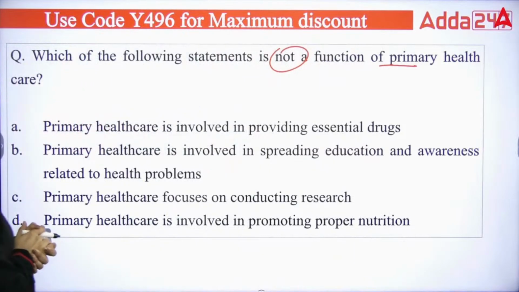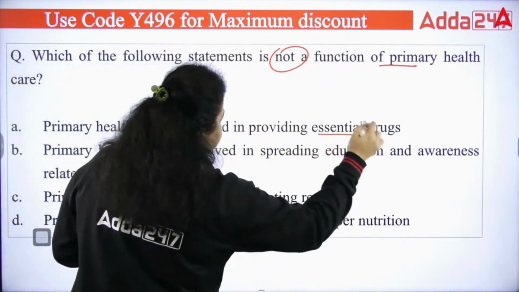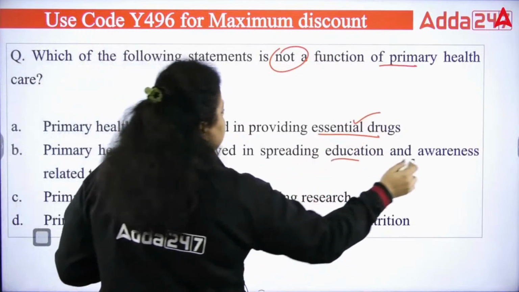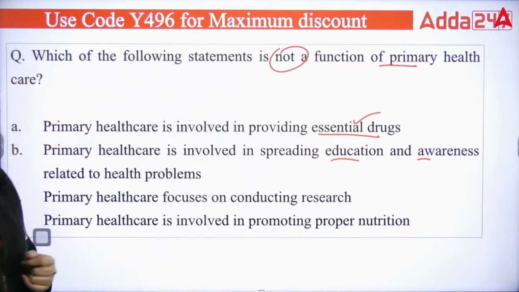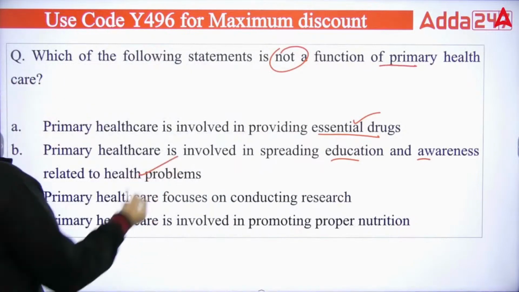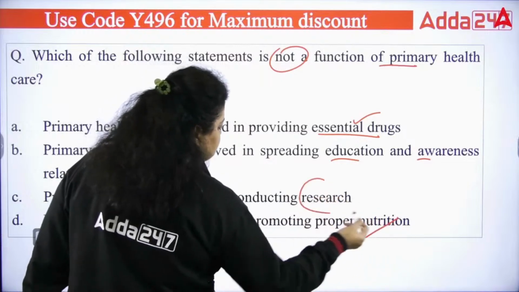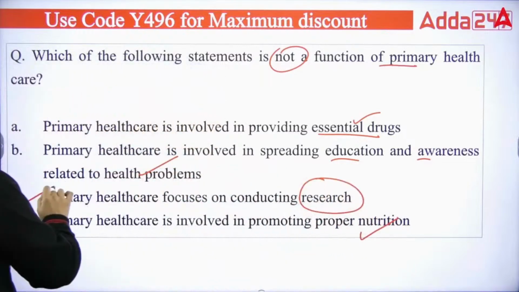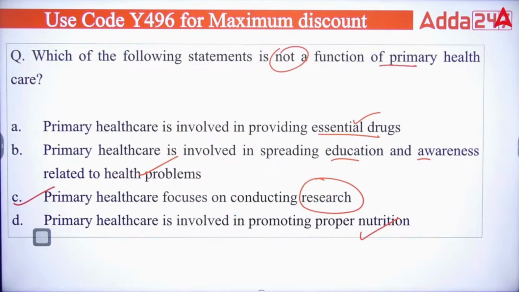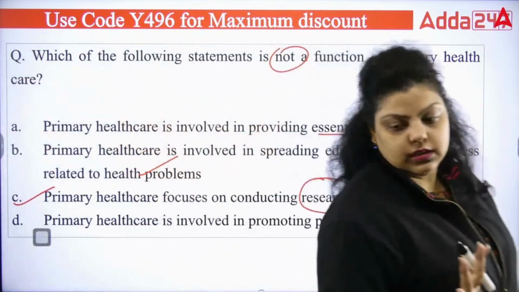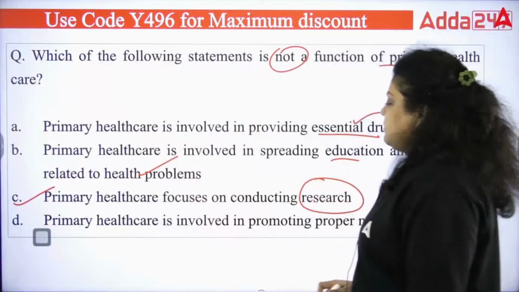Now the first is saying primary healthcare is involved in providing essential drugs. This is true. Second is saying primary healthcare is involved in spreading education and awareness related to health problems. This is also true. Primary healthcare is involved in promoting proper nutrition. This is also true. But doing research is not a part of primary healthcare. So the right answer will be C, because R&D is a part of your tertiary healthcare. Okay, so the right answer will be your C option.